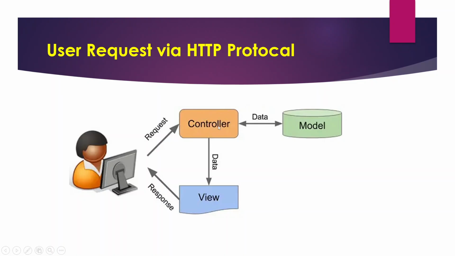After that, the controller passes data to the view, and then the view renders and gives the response to the client. Now the client can access the user interface.